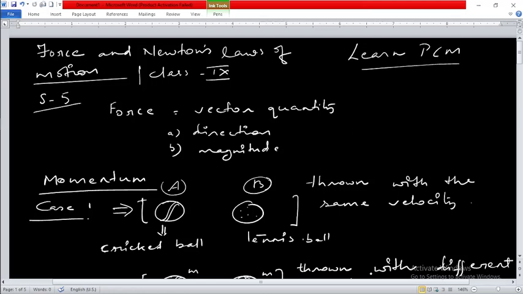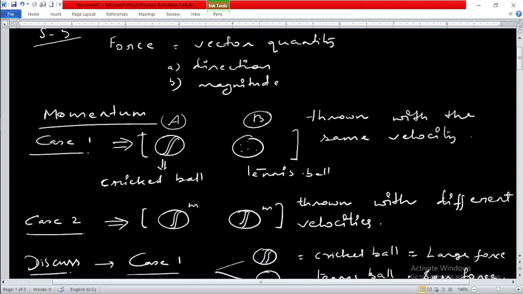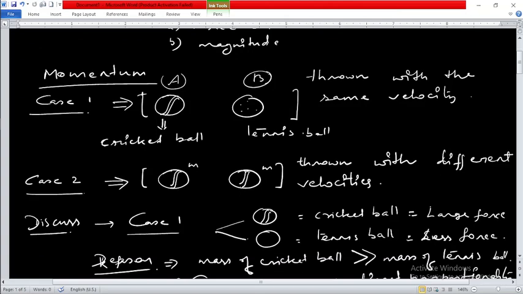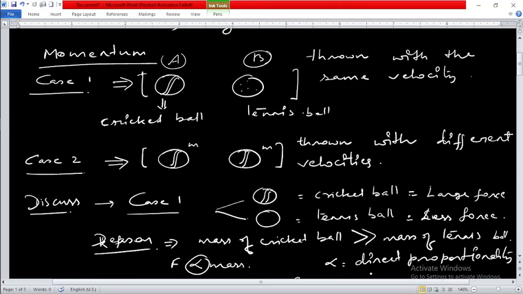We have also understood inertia, and we considered two cases with two balls, one a cricket ball and one a tennis ball. When the velocity was the same, we required more force to stop the cricket ball. Why was it so? Because of its higher mass.